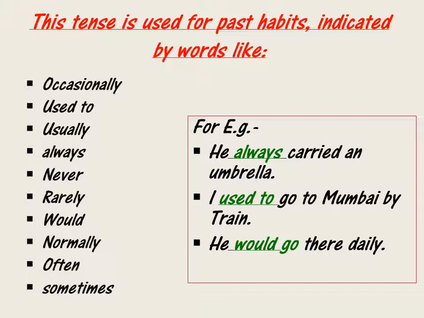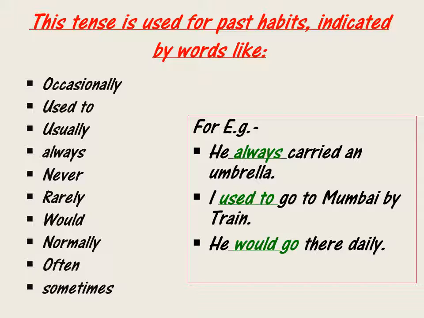This will help you to understand easily that this is a sentence about past tense, which is showing a past habit. For example, the very first sentence here is, he always carried an umbrella, which means the word always here is showing you a past habit of a person, कि उसको हमेशा आदत थी umbrella लेके जाने की. That is how you can show a past habit. He always carried an umbrella, and the verb here is carry, which comes into its second form by carried, that is the past form.